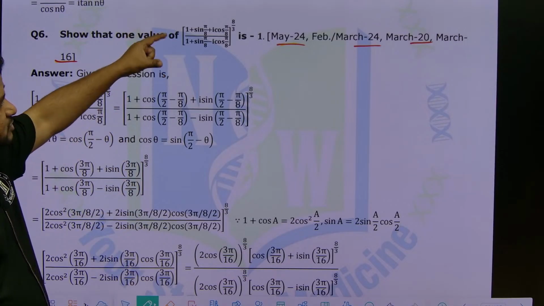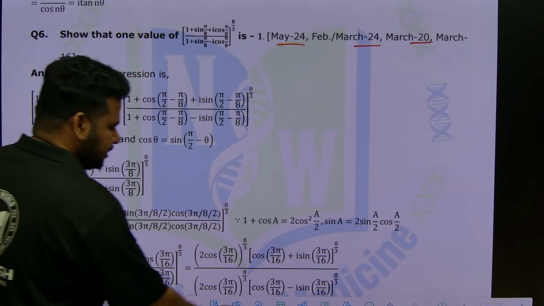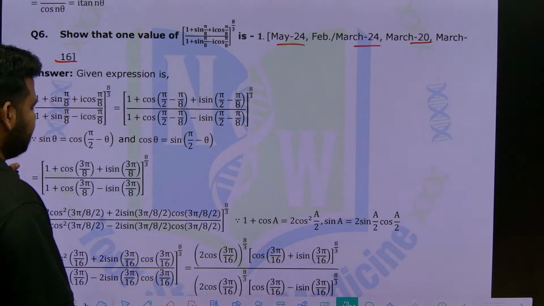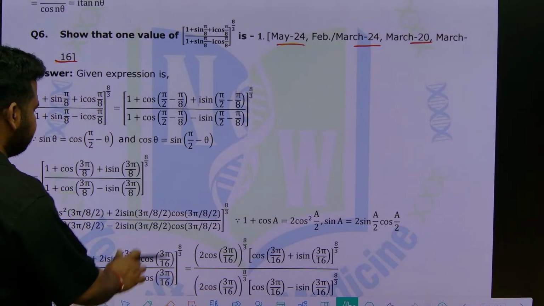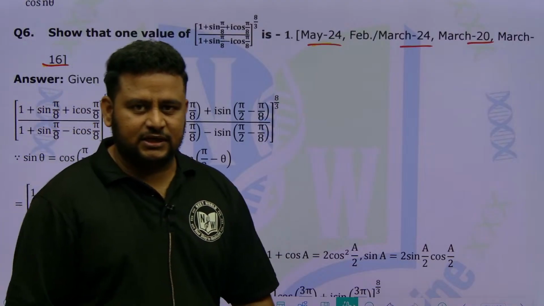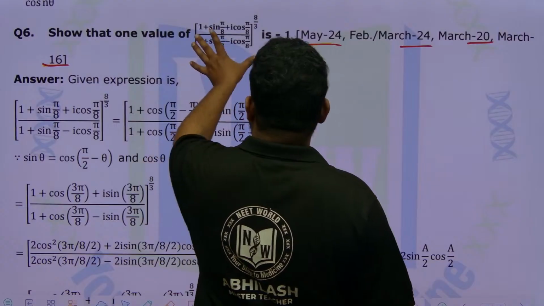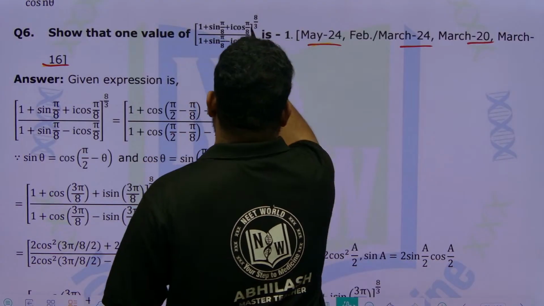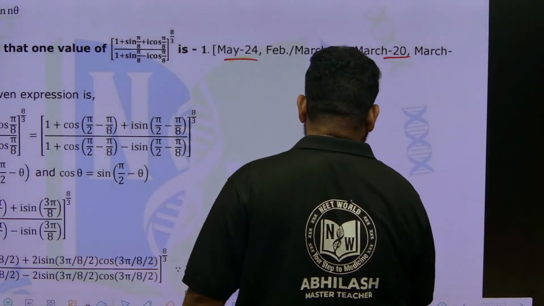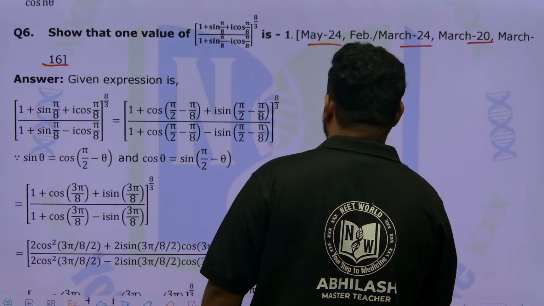This question looks difficult, but it is very simple. How it is simple, let me show. Let us solve this in a very simplified manner, friends. Again here you should have the knowledge of trigonometry, that's it. We have to show that the value of this is equal to minus 1. So let us take the question here, friends.